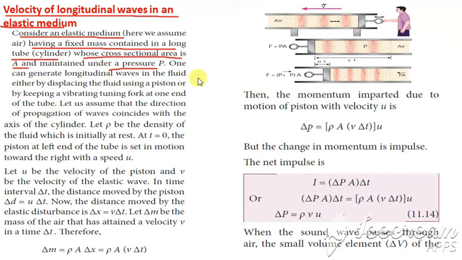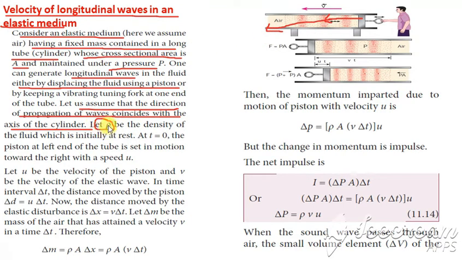One can generate longitudinal waves in a fluid by displacing the fluid using a piston. So what we are doing is moving the piston so that the density can be varied. Let us assume the direction of propagation coincides with the axis of the cylinder. Let rho be the density initially at t equal to 0, and it moves with the initial speed u and v be the final speed.